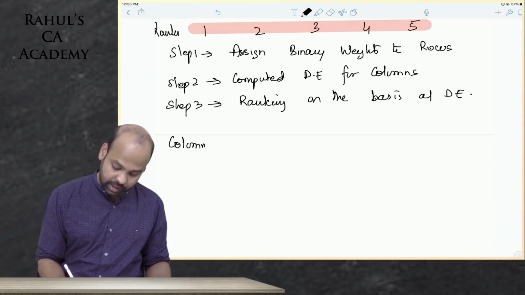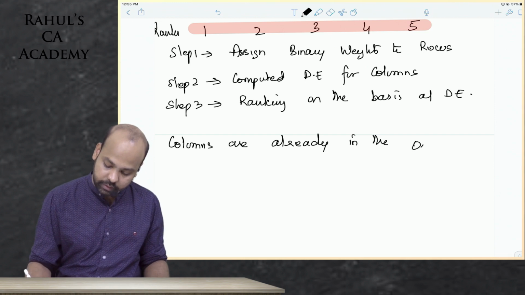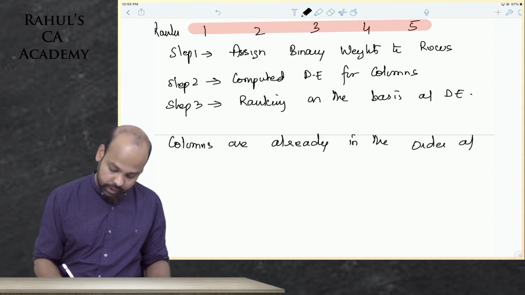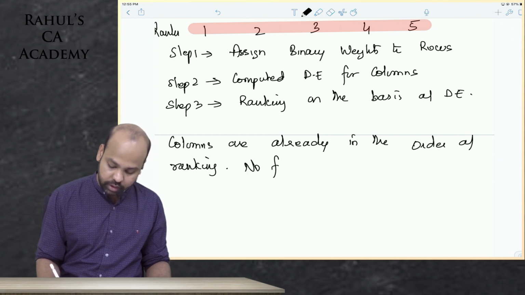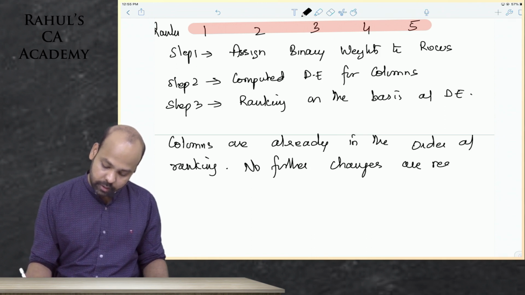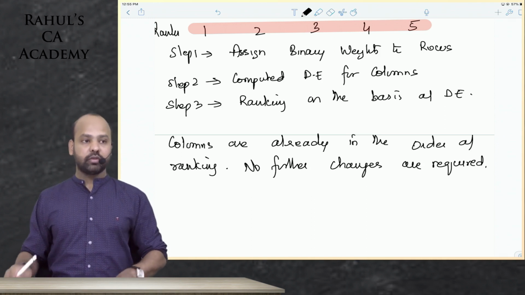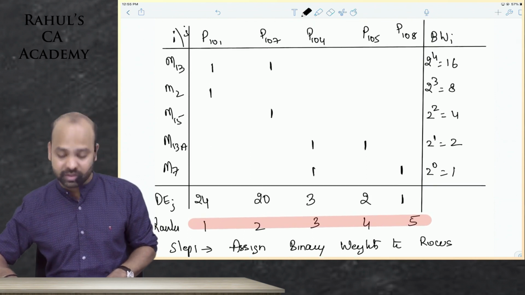The columns are already in the order of ranking. Yes or no, guys? In the order of ranking. No further changes are required. Please understand, the columns are already in the order of ranking, so you don't need any further changes. This is your final answer. Sir, what do you mean this is the final answer?